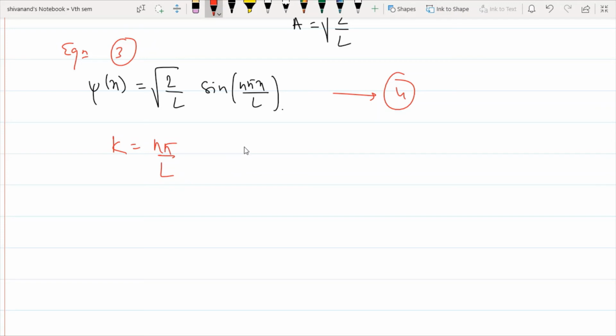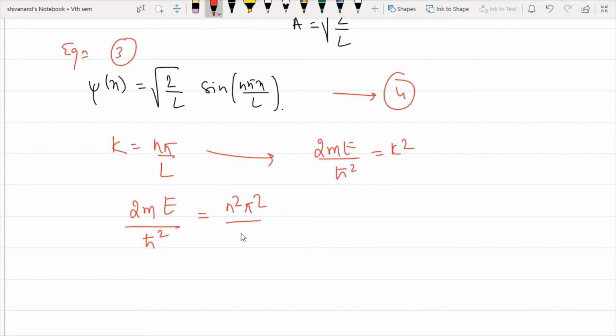And I have another term that I already defined from the Schrodinger wave equation, that is 2mE divided by h cut square is equal to k square, right? Now if I substitute this k value in this equation, what I get is 2mE divided by h cut square is equal to n square pi square divided by L square.